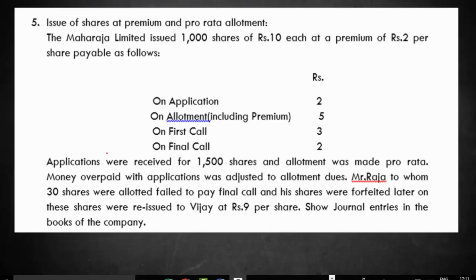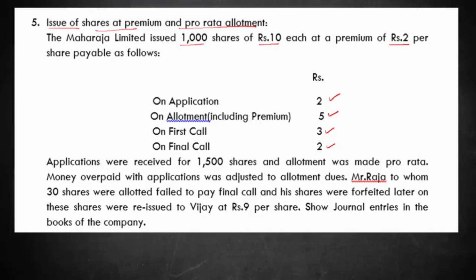Let's take this problem. It's about issue of shares at premium and then pro rata allotment. We have Maharaja Limited issued 1000 shares of rupees 10 each at a premium of rupees 2 per share, payable as follows. You have information about the amount that should be paid at application, 2; at allotment including premium, 5. Okay, including premium, so it is 5, first call is 3 and final call is 2.